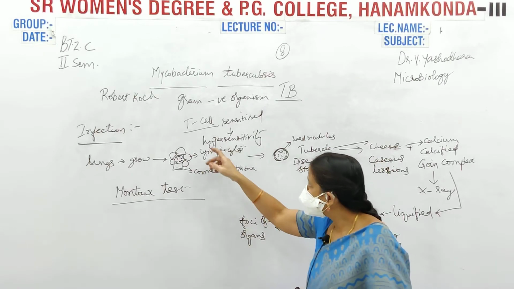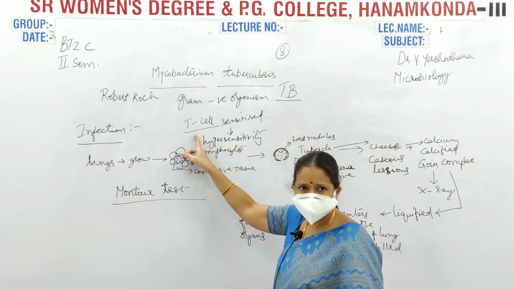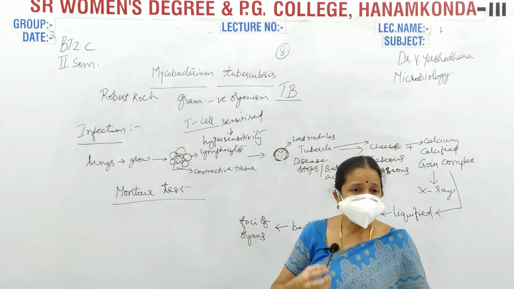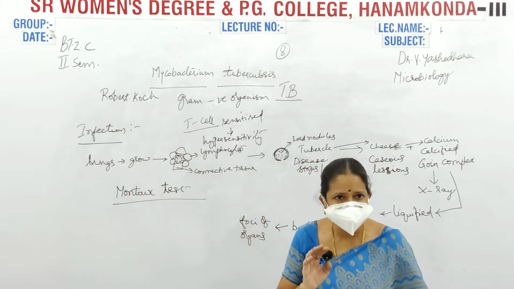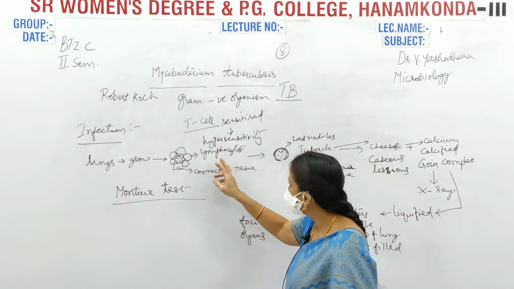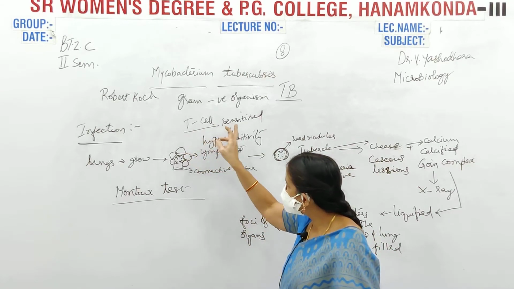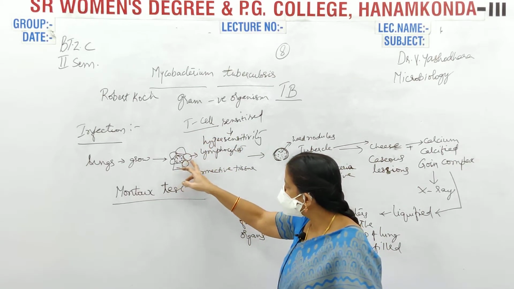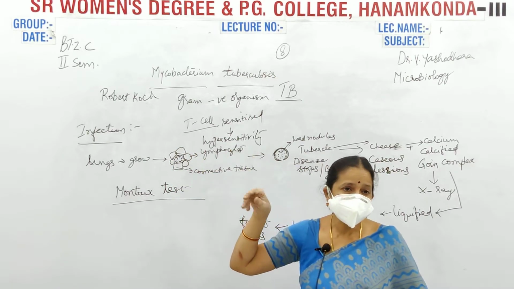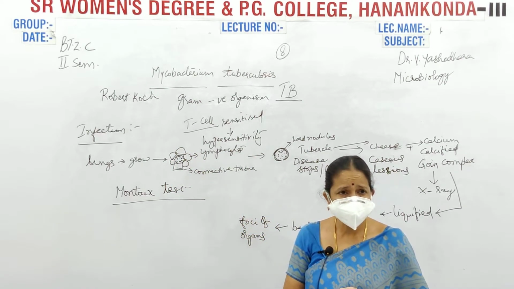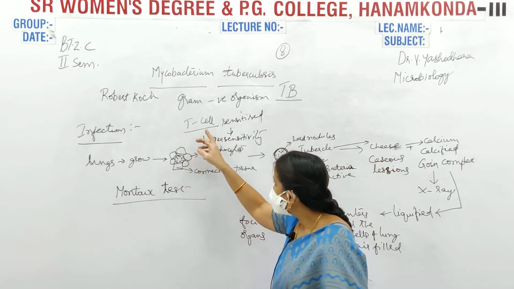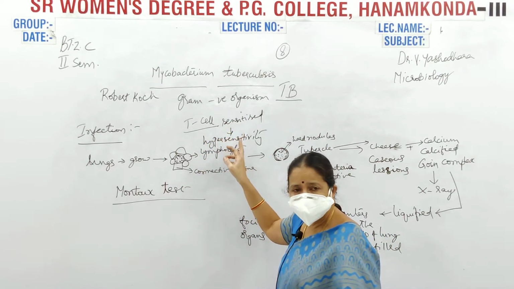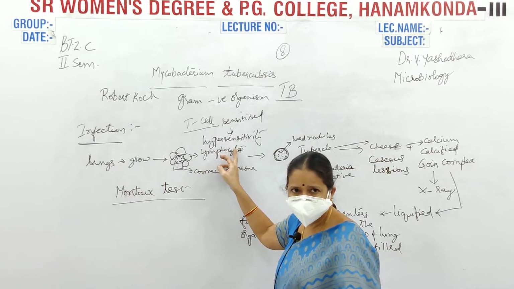Just now I told you, B cells and T cells are the cells of the immune system. Now, the T cells get sensitized by surrounding the bacterial infection, Mycobacterium tuberculosis infection, and that leads to hypersensitivity.